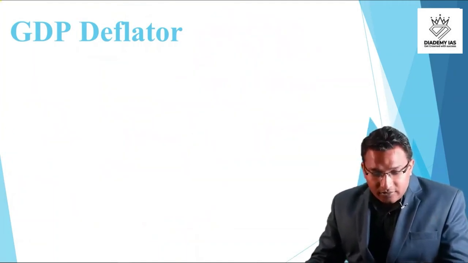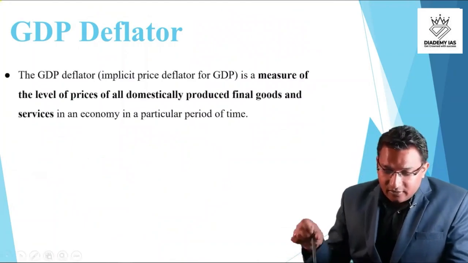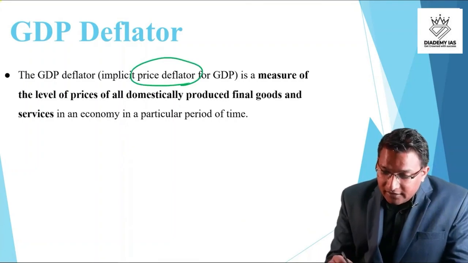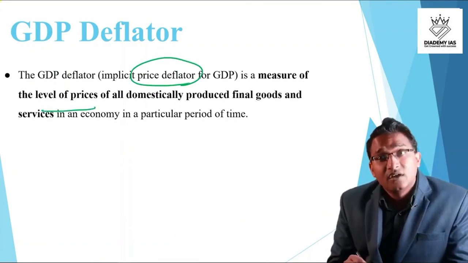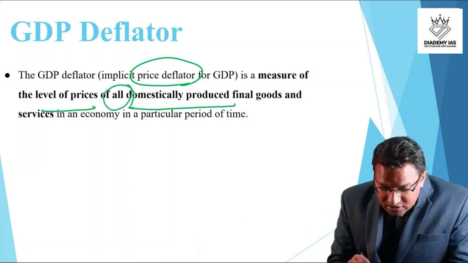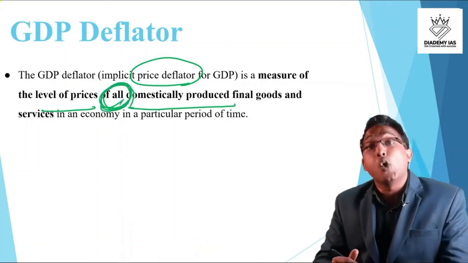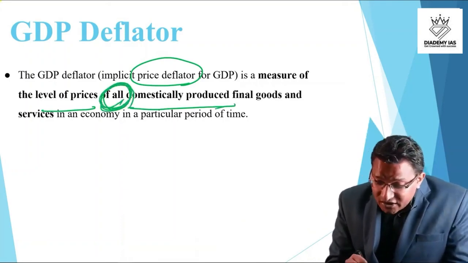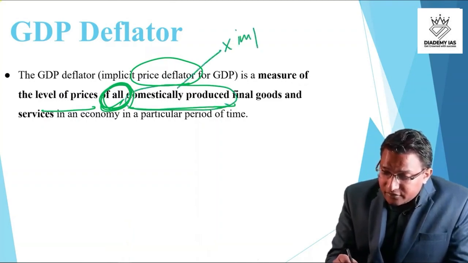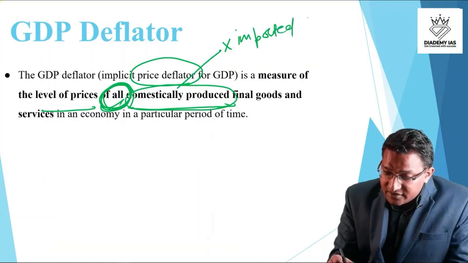GDP deflator, also called the price deflator, is a measure of the level of prices of all domestically produced final goods and services in an economy in a particular period of time. The crucial thing is that it considers all domestically produced goods.